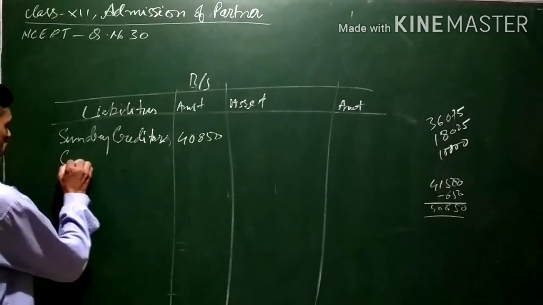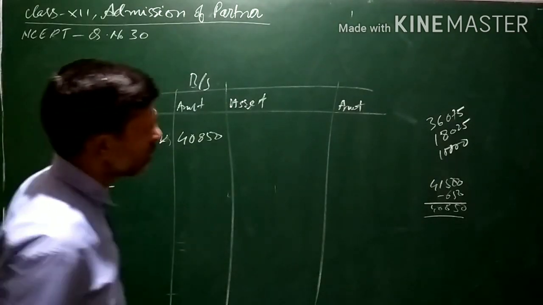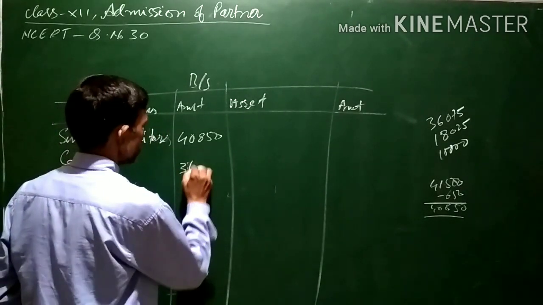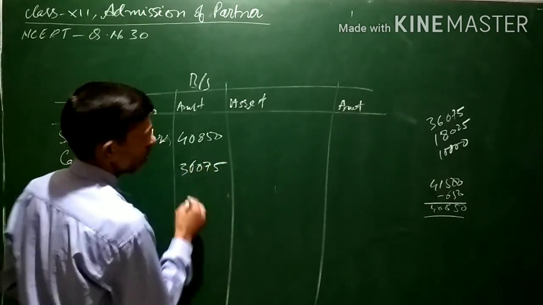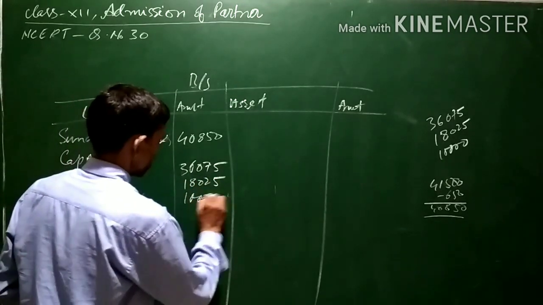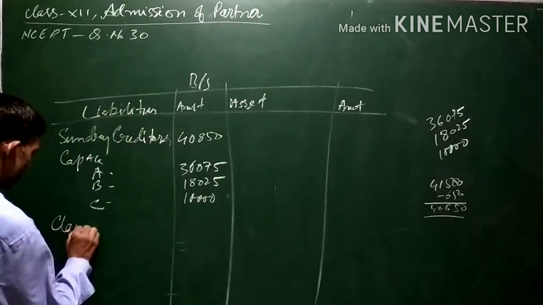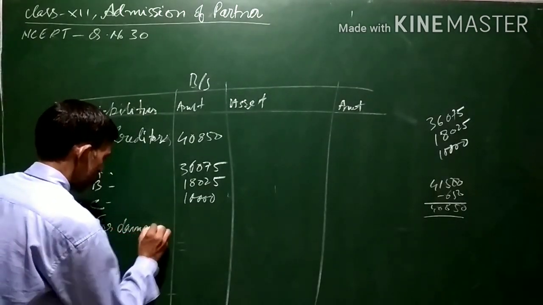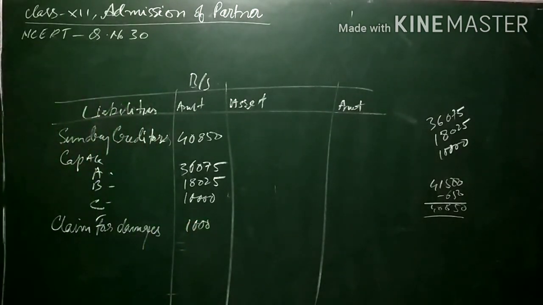Secondly, the balance of capital accounts. Capital accounts of A, B and C we have already calculated: 36,075, 18,025 and 10,000. And there is again a liability, claim for damage. A new liability is being created, claim for damage to the extent of 1,000. That one liability was to be created, and we have created it.